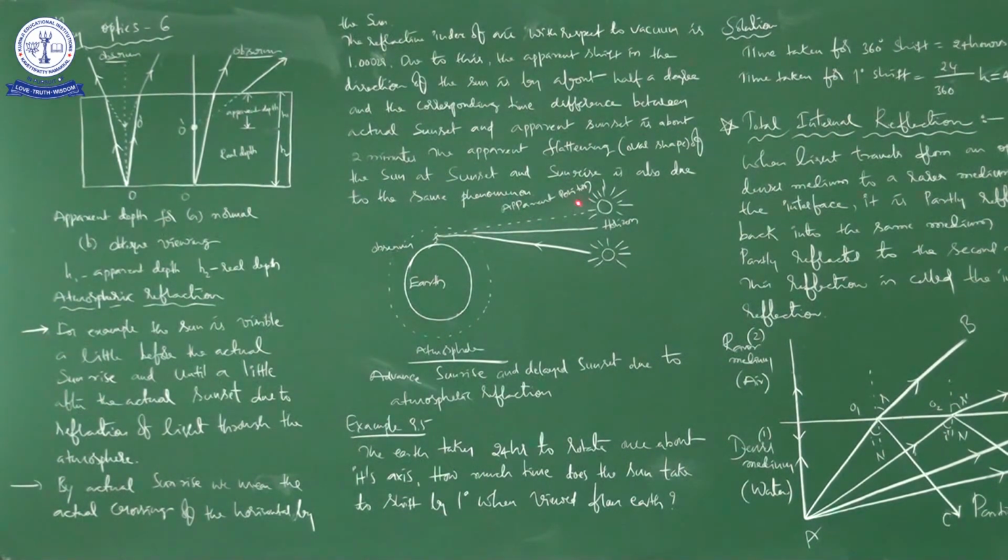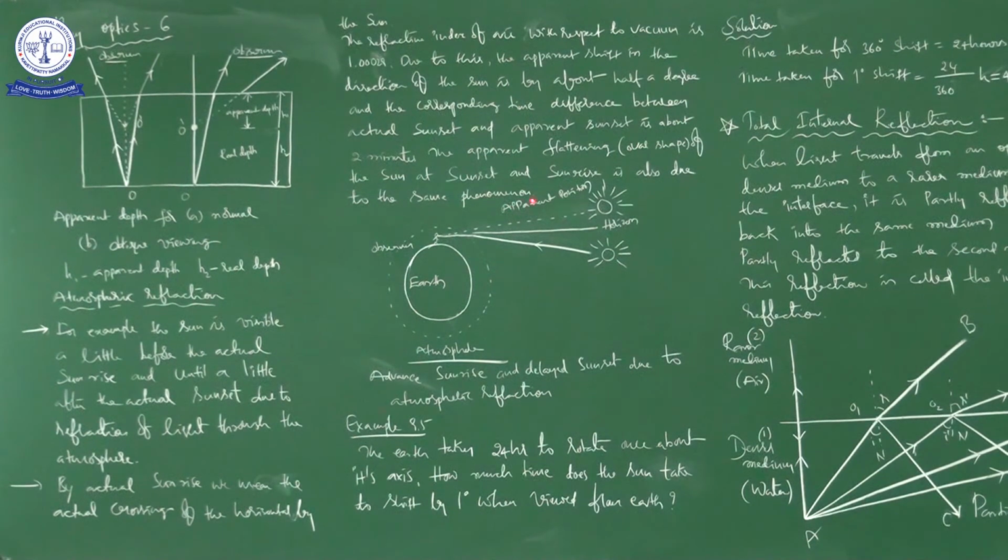The apparent flattening, the oval shape of the sun at sunset and sunrise, is also due to the same phenomenon, right? So what is it exactly? Is it like a sphere? Is it like a circle? You know very well, it is like a sphere, okay, but sometimes we are seeing an oval shape, like this, right? So that is also the same reason, atmospheric refraction, okay, right.